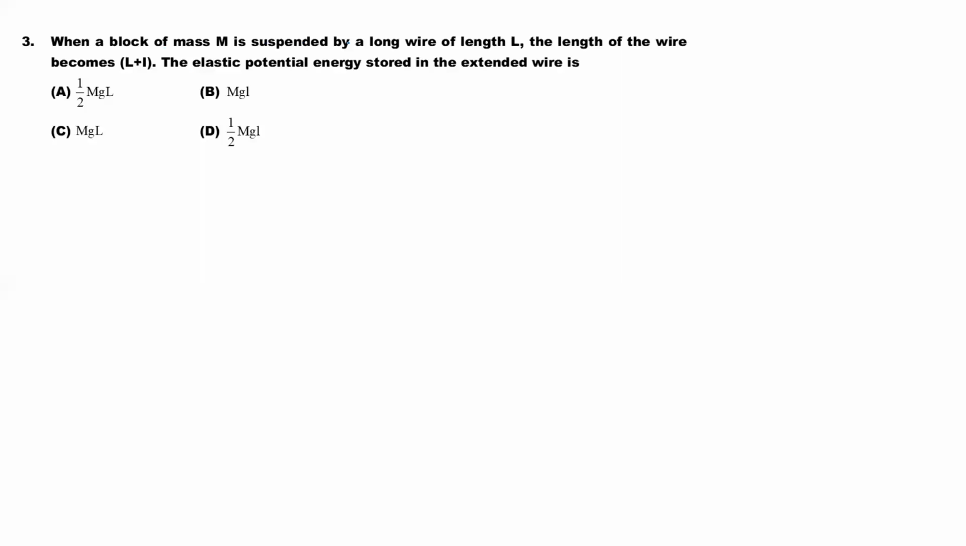When a block of mass m is suspended by a long wire of length L, the length of the wire becomes L plus l. Small change in length is small l. The elastic potential energy stored in the extended wire. And the mass of the block is m. So energy stored in the wire. It is asking about elastic potential energy stored in the wire. Elastic potential energy, students, you know how much? It is U is equal to how much? Half into stress into strain into volume.